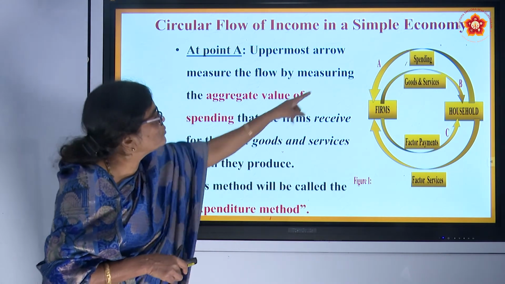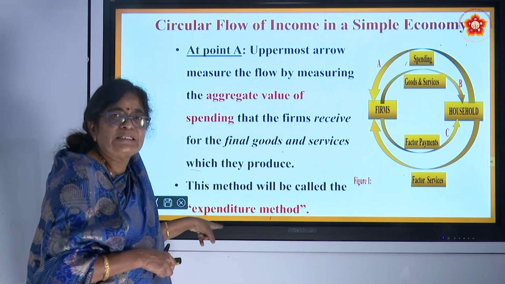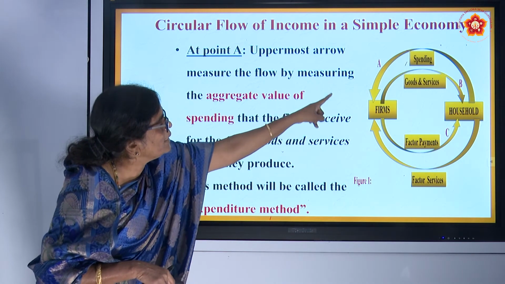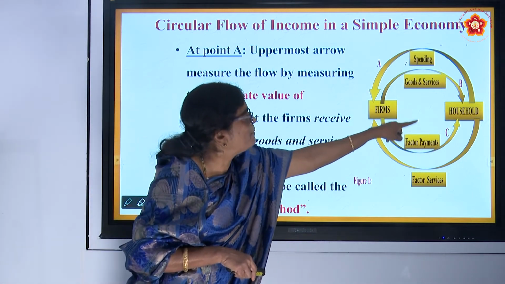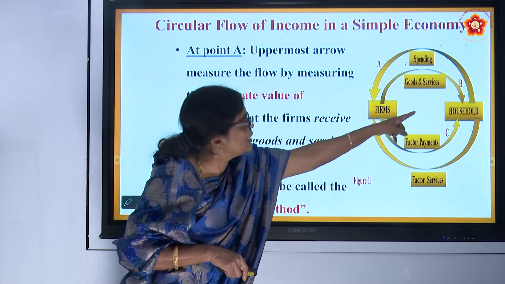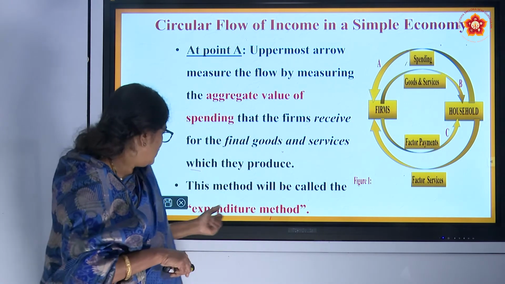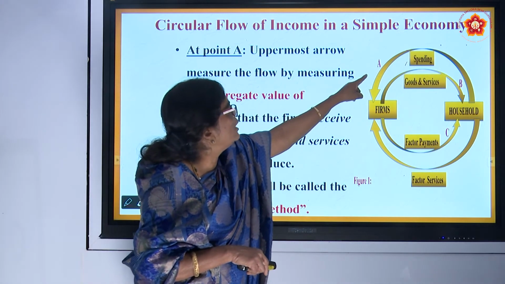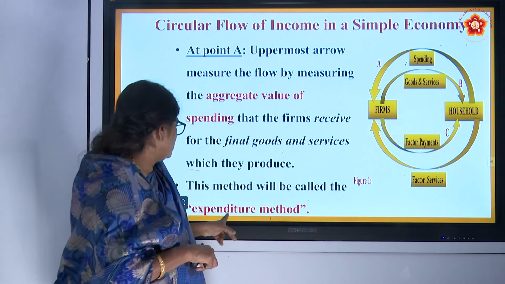What is the other name for spending? Expenditure. Expenditure for whom? Expenditure for the household, because the household is spending the value of goods and services, paying back to the firm. Therefore, spending is also known as expenditure. So at point A, if you value the amount of spending, it is called the expenditure method.